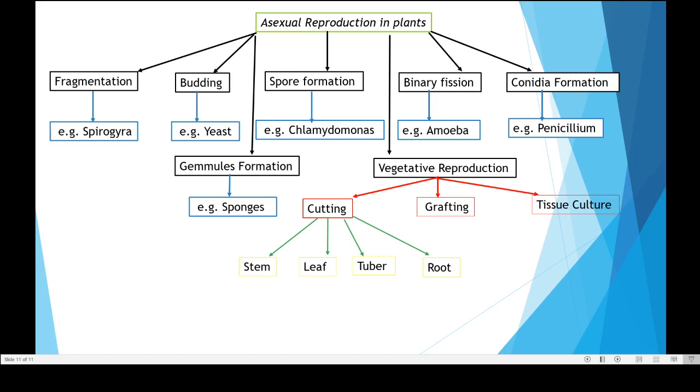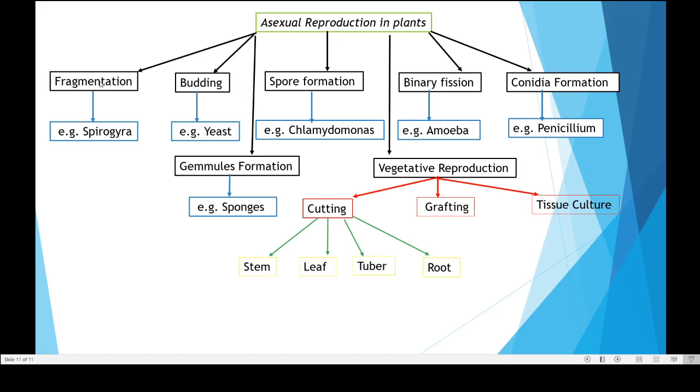So that was all about asexual reproduction in plants. Summary, you can see here. The modes of asexual reproduction are fragmentation, budding, spore formation, binary fission, conidia formation, gemmules formation, and vegetative reproduction.